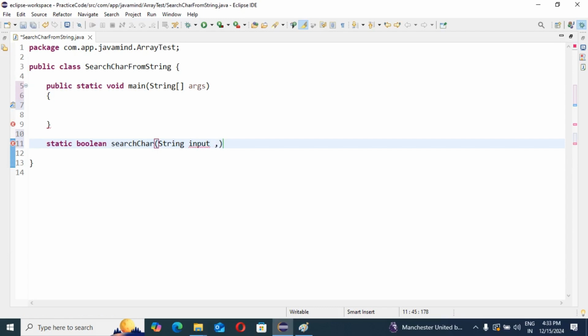We should also have one target value, the character we want to search, so the target is of type character.